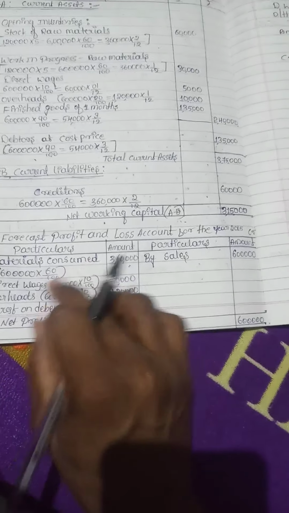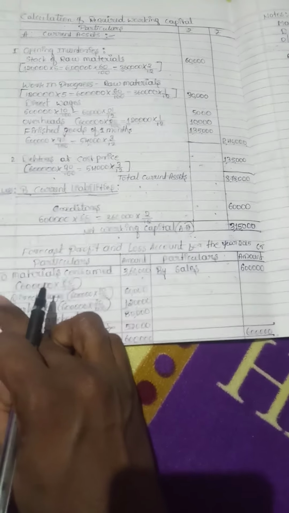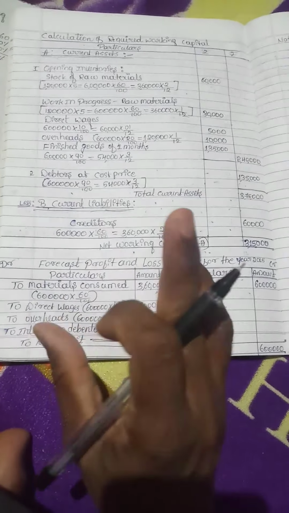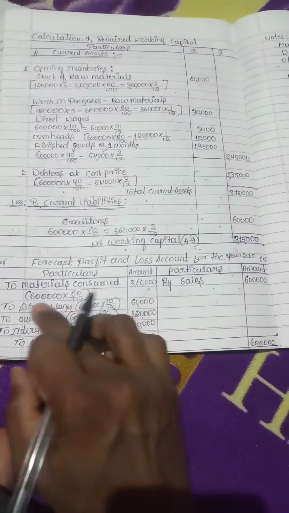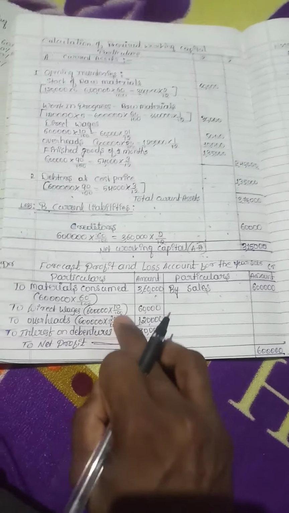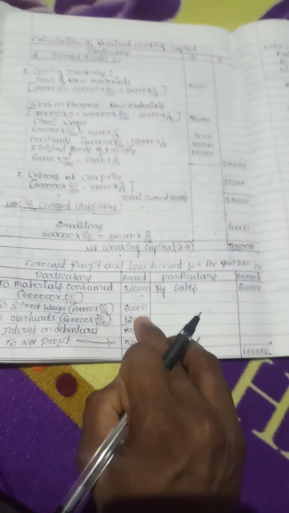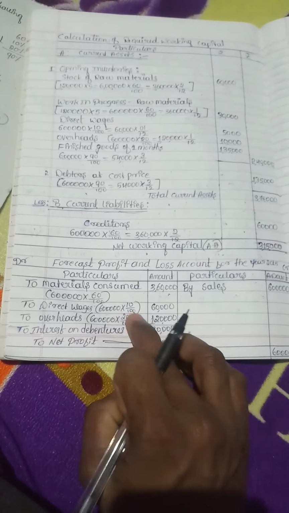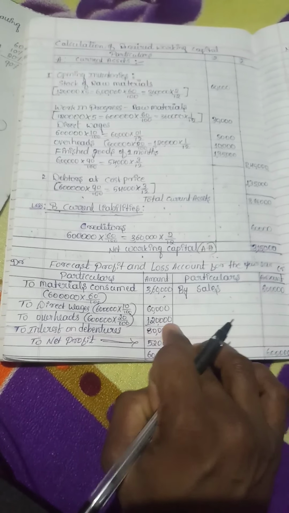6 lakh. Then here, to materials consumed. How much? For the 60% ratio, that is 6 lakh into 60 by 100, 3,60,000. To direct wages, 6 lakh into 10 by 100, that is 60,000. To overheads, 6 lakh into 20 divided by 100, 1,20,000.